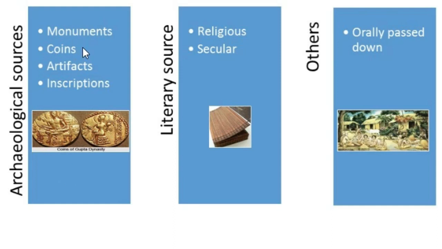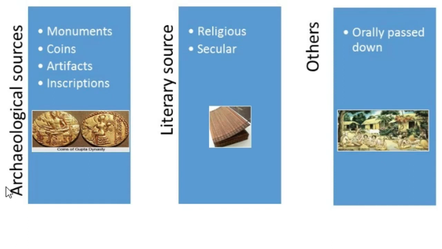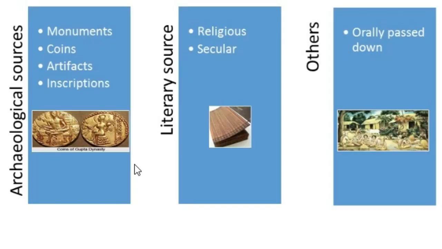Here are the sources of history: the archaeological sources, literary sources and other sources. Archaeological sources are something physical, that is all the monuments, scriptures or buildings, something we can see and have a tangible effect on. But literary sources are something that is written, for example the Buddhist scripts or the Jain scripts, all these Vedas that we have, and when we read them, we get a clear understanding of the socio-political conditions that were pertinent during those periods.